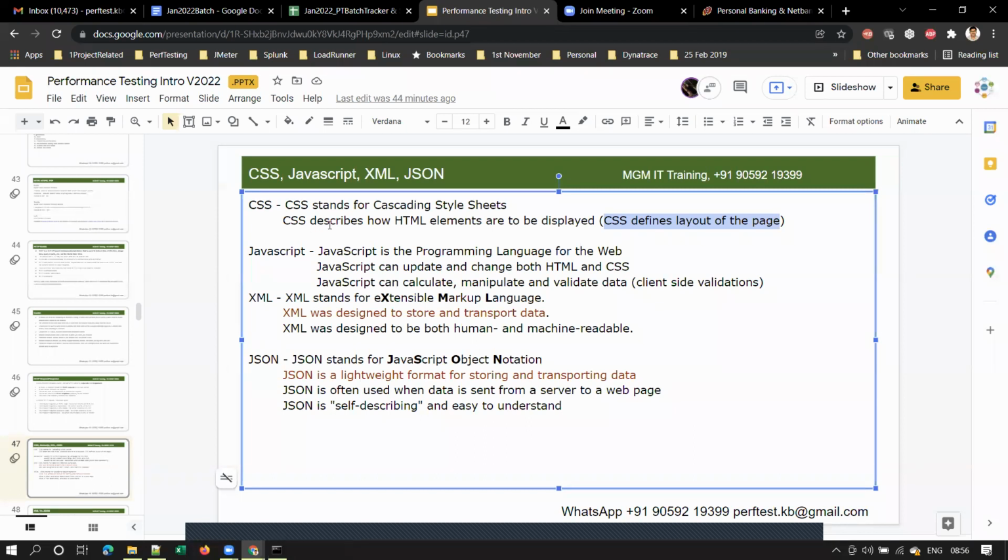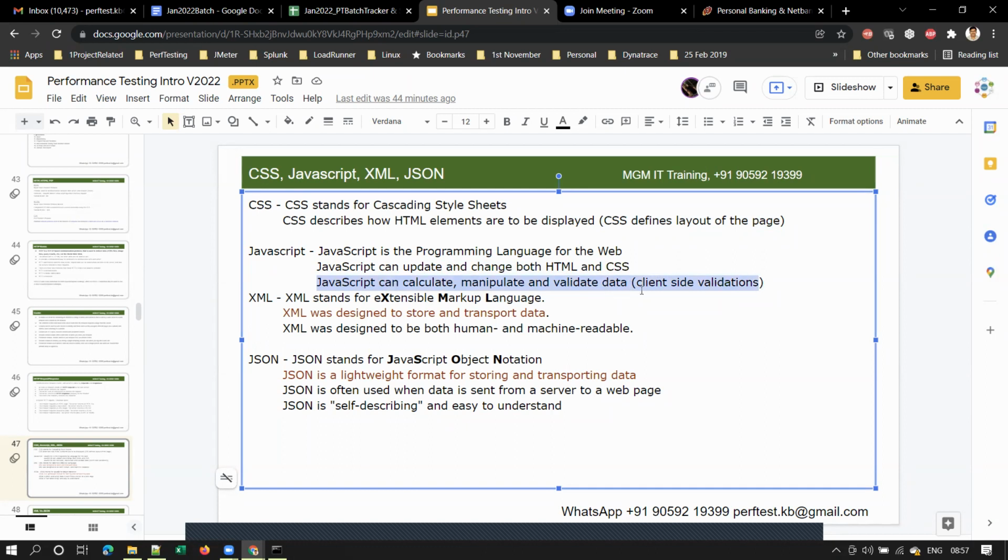Is it clear? Shall we move to the next one? The next component is JavaScript, right? The presentation layer will be made up of JavaScript also, and JavaScript is the programming language for the web, and it can update and change both. Just ignore this. I'll tell you the main purpose of JavaScript.